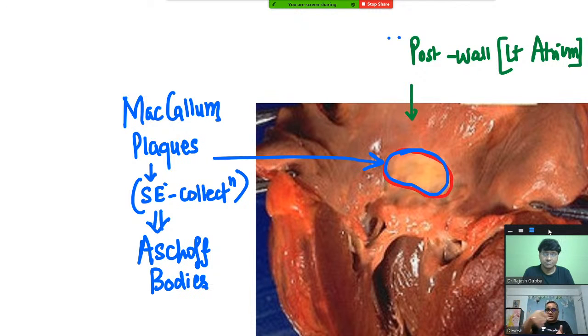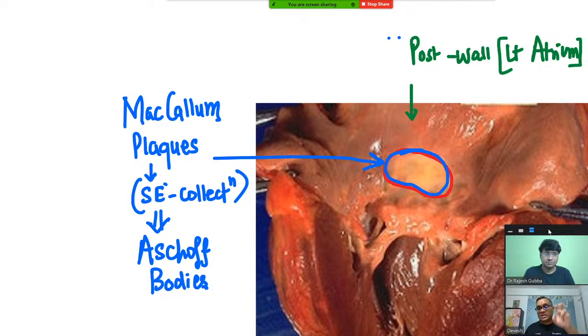So Aschoff bodies are coming, they are getting collected over the subendocardial area, and this is called McCallum plaque. So you can see the blue color I had marked here, looking a little pale. So that is called McCallum plaque, right? You can see that is the McCallum plaque. And what is McCallum plaque? It is a subendothelial collection of the Aschoff bodies, right? Subendothelial collection of the Aschoff bodies.